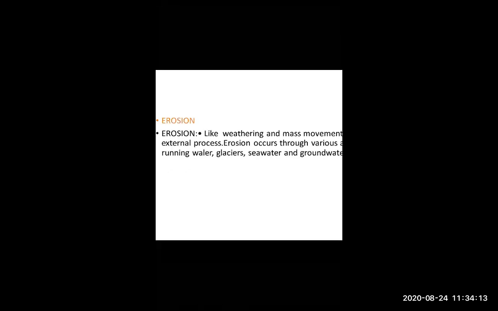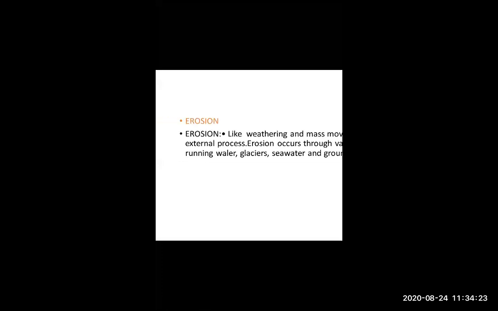Okay. So soil erosion happens because of weathering and mass movement. How do erosions happen? Because soil becomes infertile. Yes, very good.